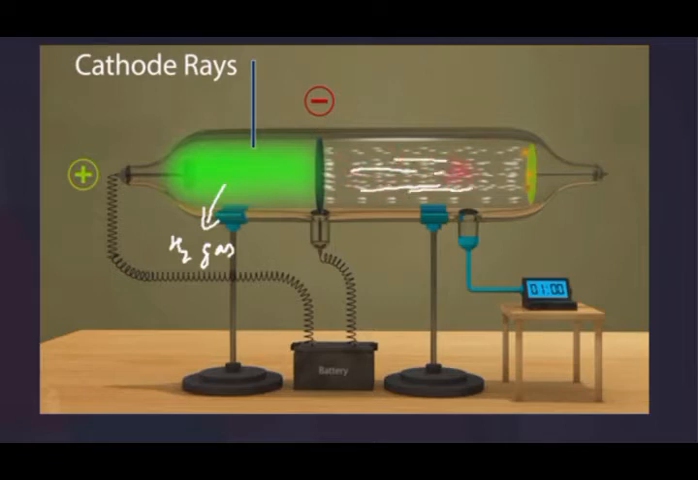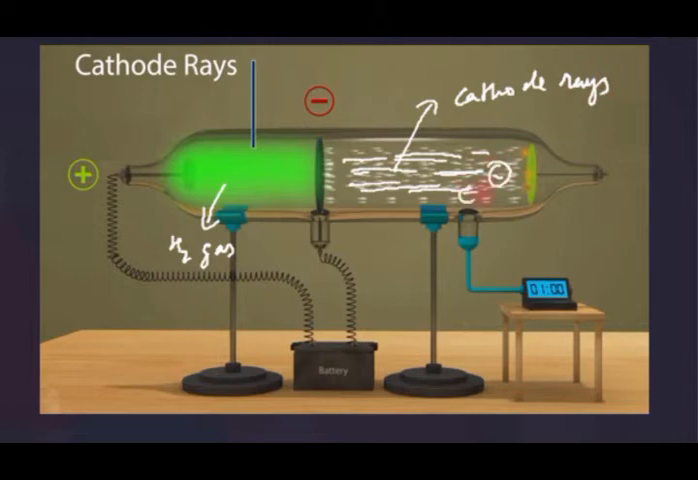These streams of particles he named cathode rays, and these cathode rays consist of small negatively charged particles, and he named these negatively charged particles electrons. He found similar observations with different gases. Since all the gases formed cathode rays, he concluded that all atoms contain negatively charged